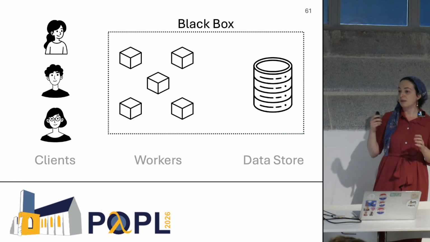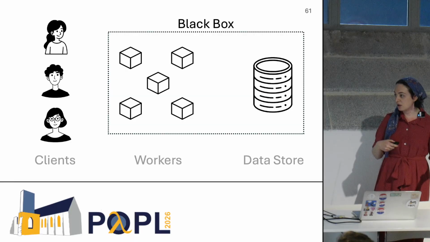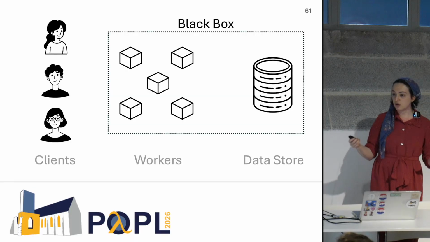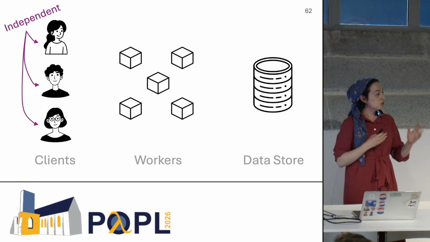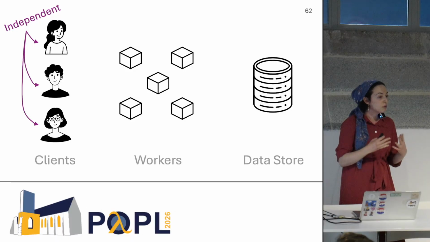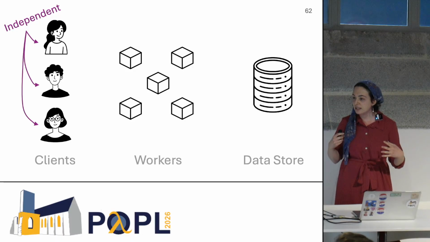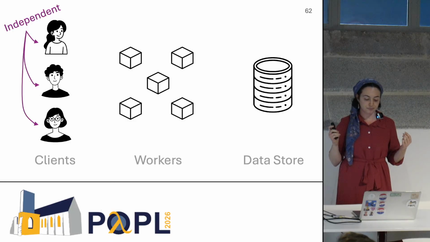One is it's a black box to clients. They don't know the particular actions that the workers and the data store are taking. And similarly, clients are mutually independent. They don't know what requests and responses other clients are getting, right? All anyone sees is their own requests and responses.